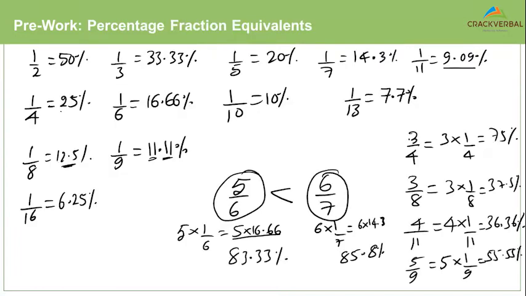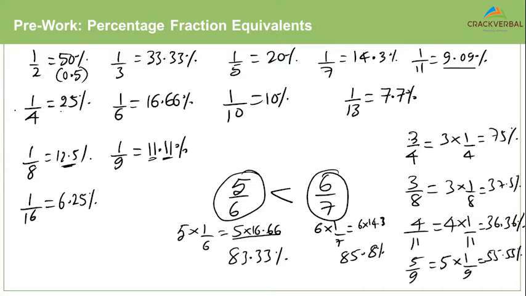So knowing the fraction percentage equivalents is a great way of approximating, especially on problems related to fractions and percentages and even decimals. For example, if you want to convert this to a decimal, you know 50% is nothing but 0.5. So this table will not only help you on problems on percentages, but also on fractions and decimals, and therefore it will help you in areas wherever these are applied. Areas like profit and loss, or simple interest, compound interest, or maybe in problems on numbers, right?